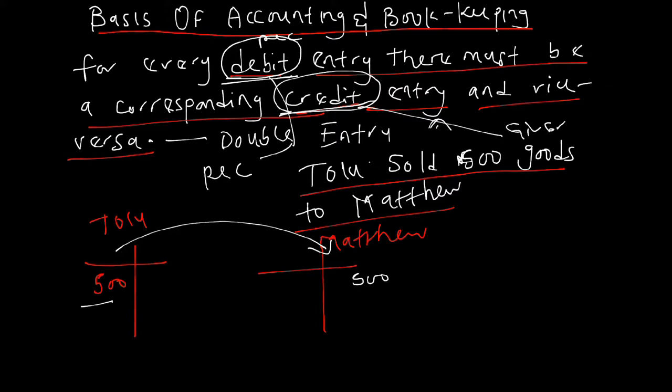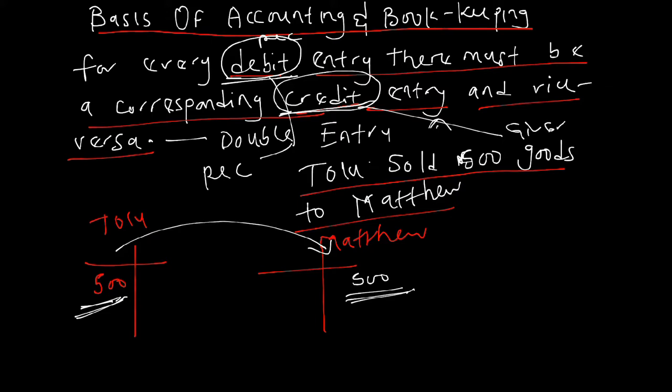So Tolu has received the money, 500 naira. It's not possible for us to debit Matthew's account as we have just debited Tolu's account. So Matthew's account will be credited. In most of the accounts you want to prepare, you usually use the principle of double entry: for every debit entry, there must be a corresponding credit entry.